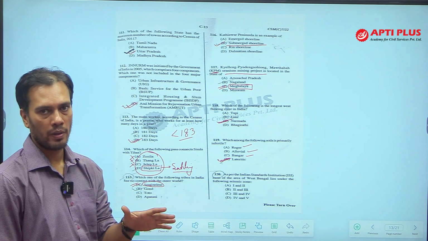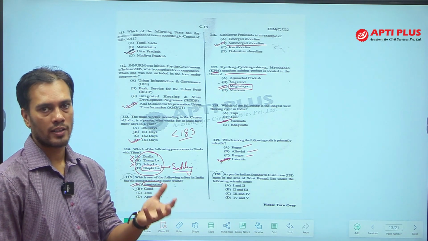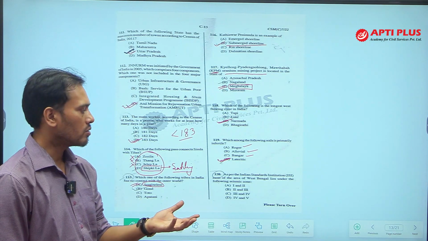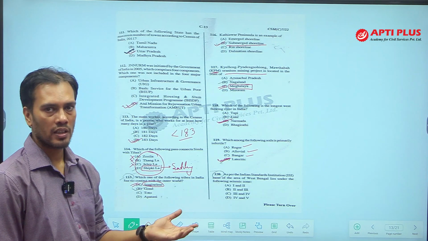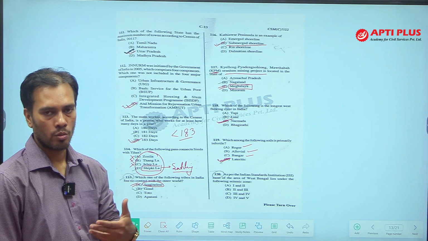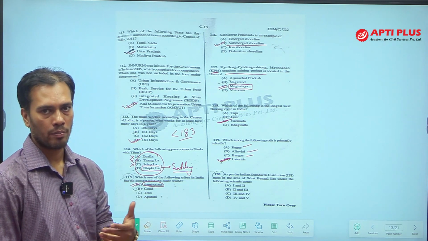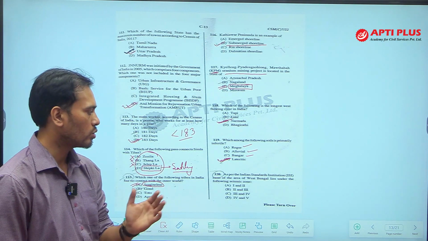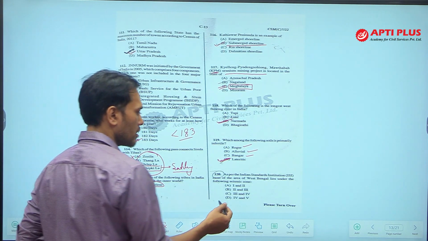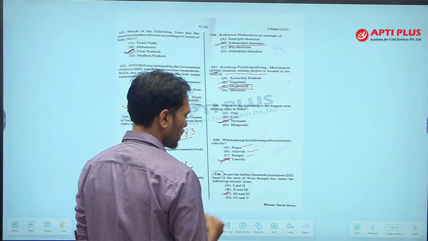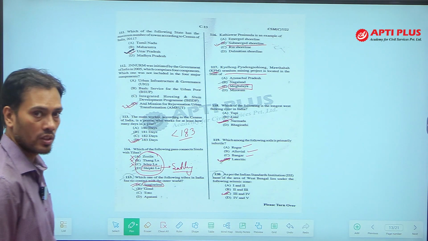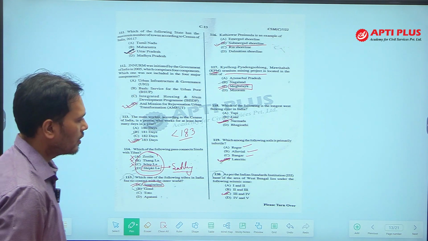The pressure of sediment can cause an earthquake at any point of time. That is why the Sundarban region comes under zone 4 and most of the other parts, the plain region of West Bengal, lie in zone 3. So, the answer to this question is option C, 3 and 4. This is the answer.